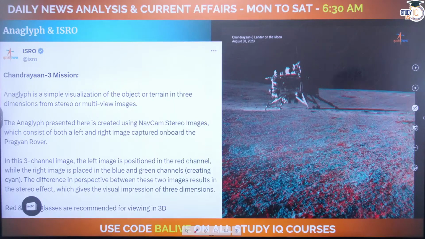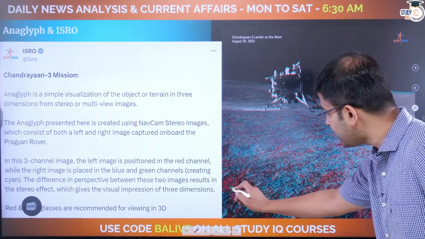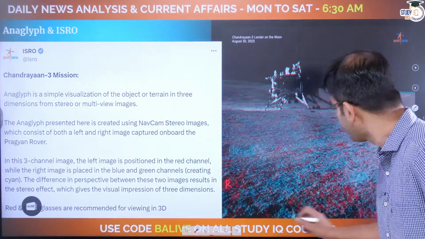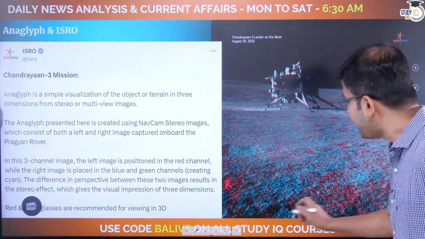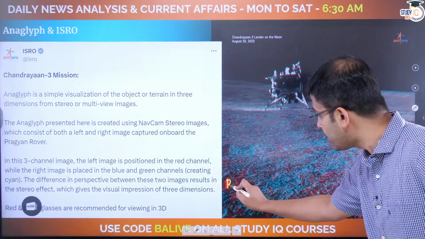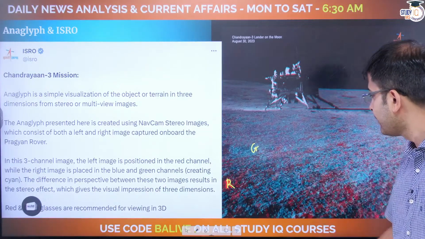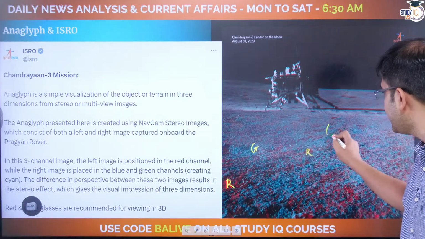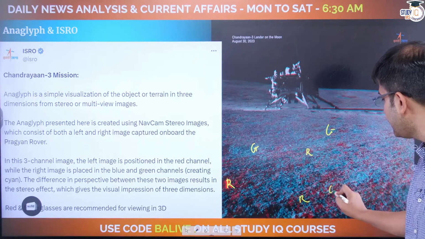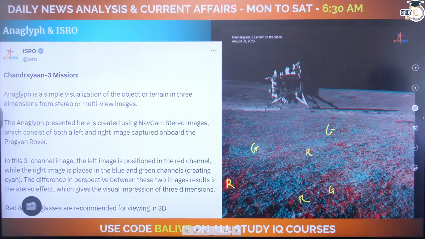Now, do you see these colors that you see here? You see red here. This particular photo that has been released by ISRO, just look at it carefully. You see red here. You see a certain tinge of green here. You see again red here. You see green here, red here, green here. So how has that happened?